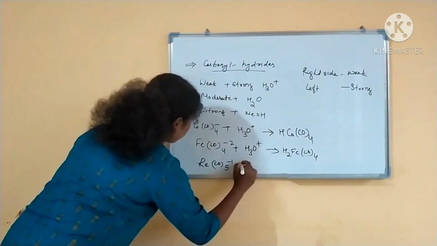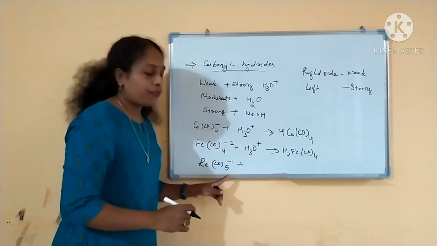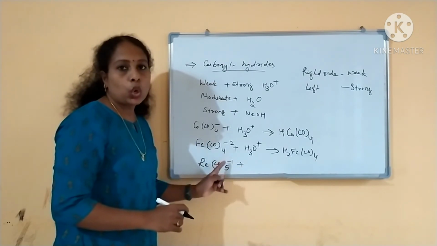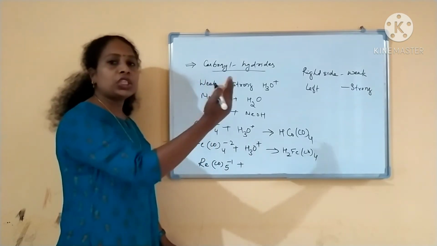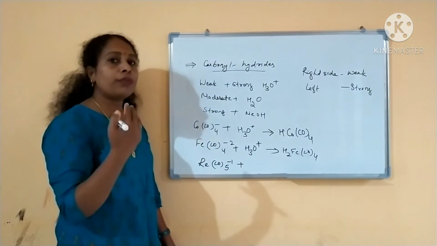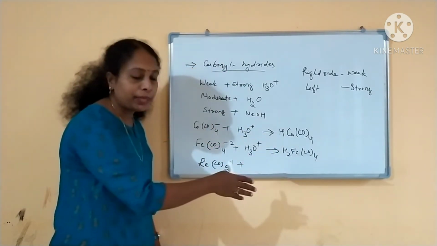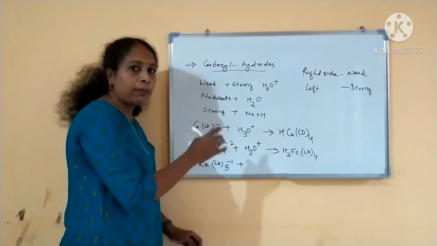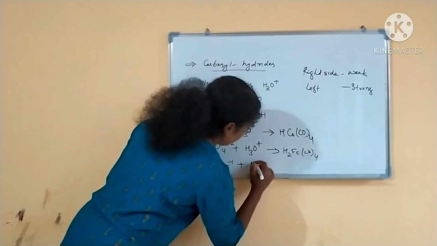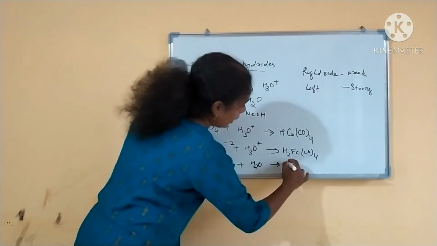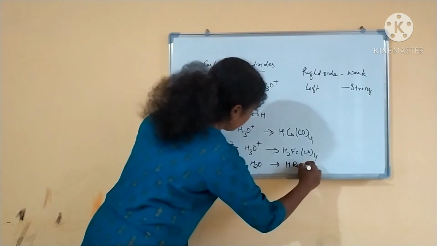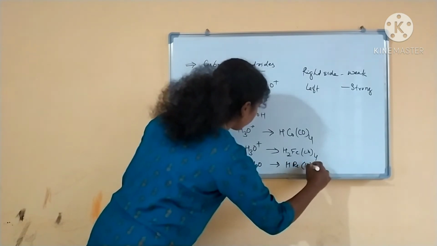The next I am taking rhenium, Re(CO)5 minus 1. Is it a strong or weak nucleophile? It is a moderate nucleophile. Manganese, technetium, rhenium. It is not so much to the left or so much to the right. It is in the middle, right? So you can use a moderate protonating agent. What will you be using? Water you can use. You will be getting HRe(CO)5, right?